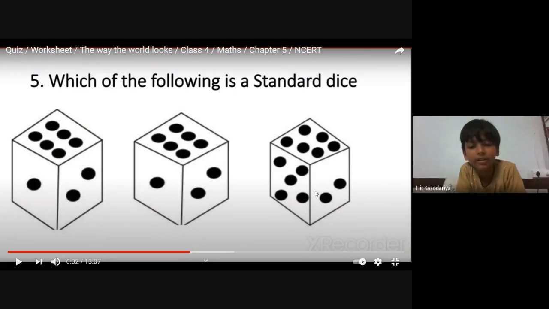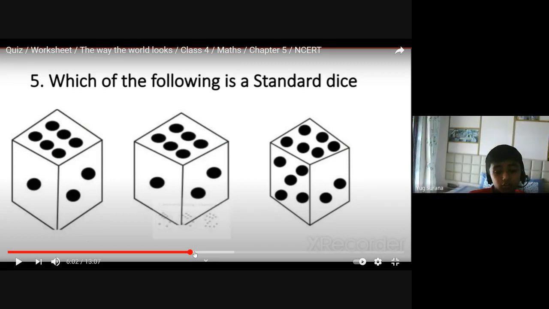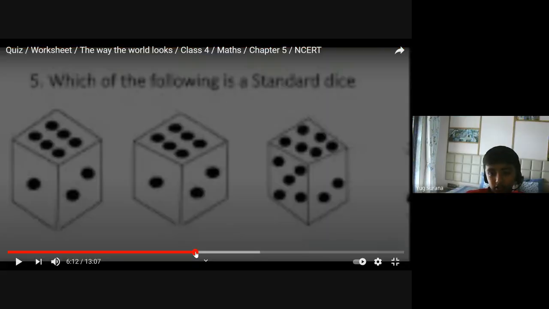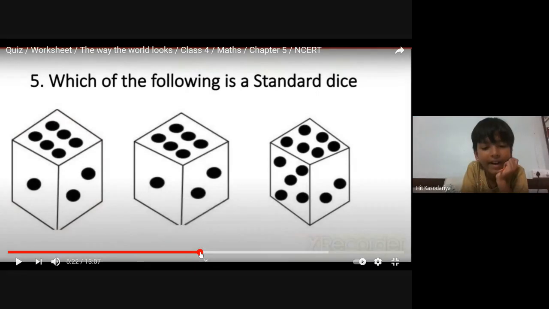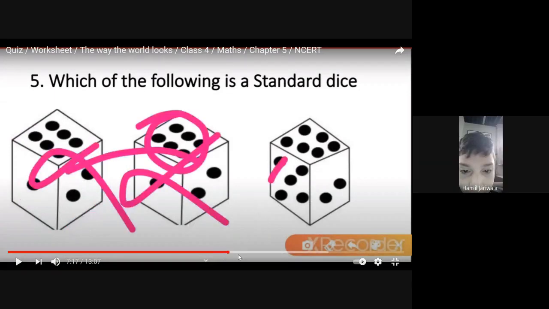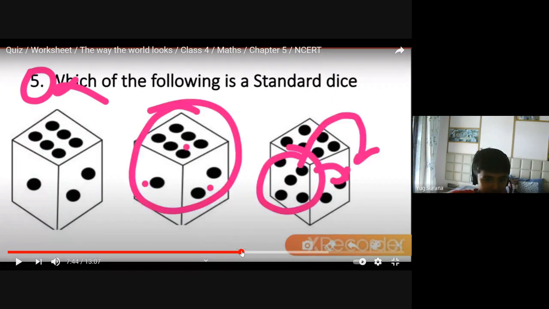Ma'am, which is right? Third one. Ma'am, third one is also not correct. Yes, third one is also not correct, because 5 and 2 are given on the side, not opposite. Yes, ma'am, five and two are side. They 3 are not correct. This one is wrong. All 3 are wrong. Yes, ma'am.